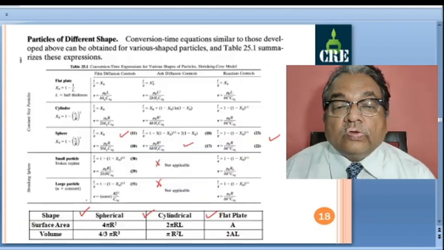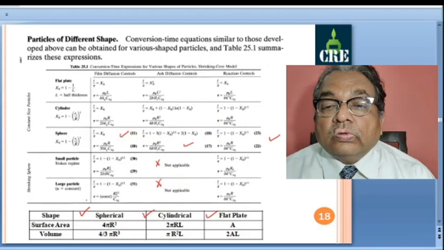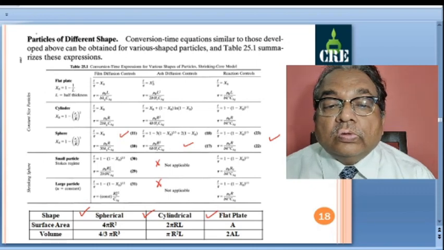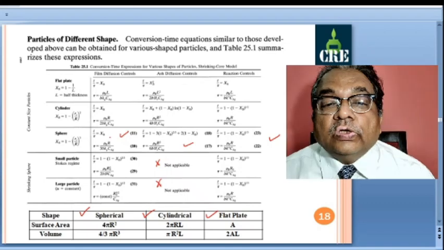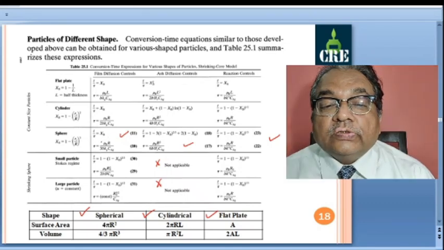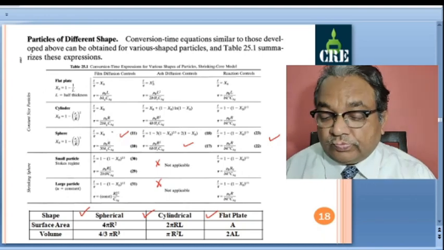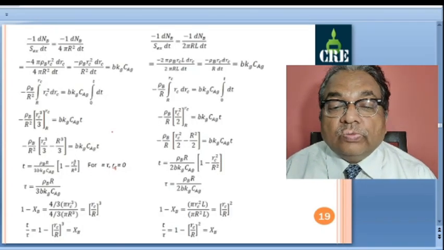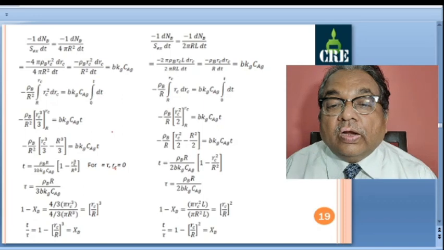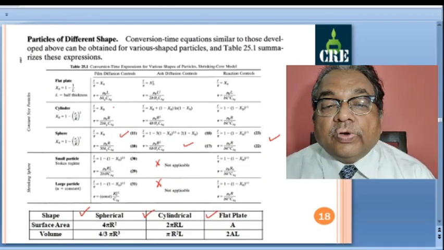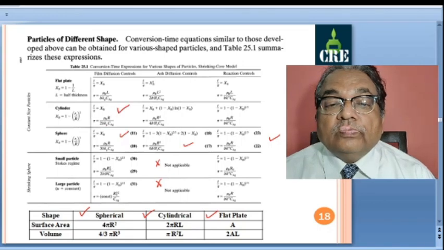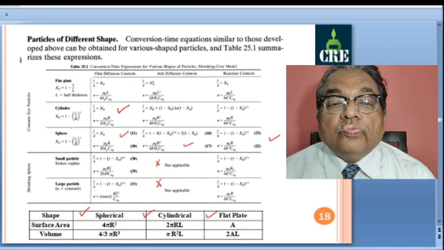Okay, so this is the term, gas film diffusion controls for spherical reaction. T by tau is equal to simply xb. And now we will consider here the cylindrical geometry. So this one I want to obtain.